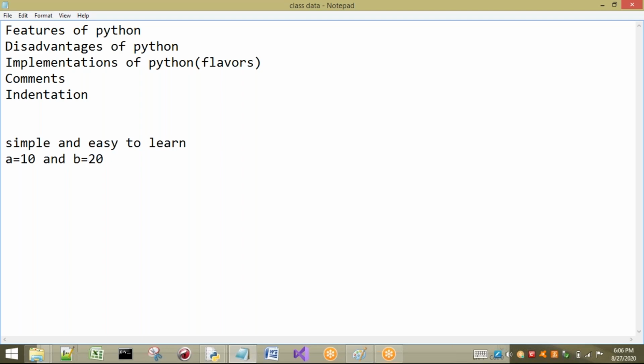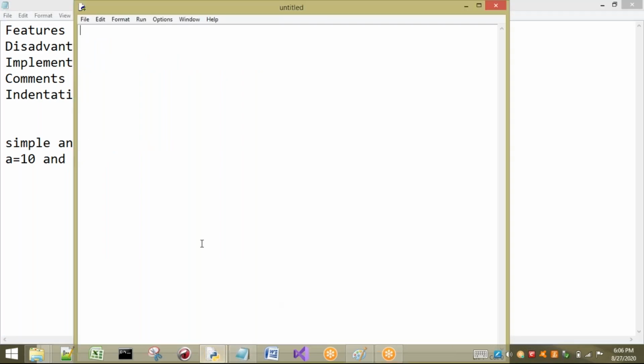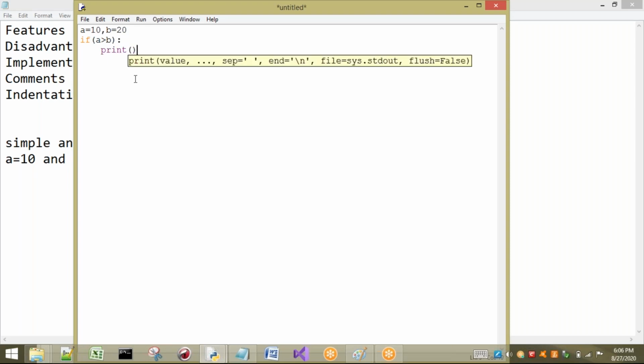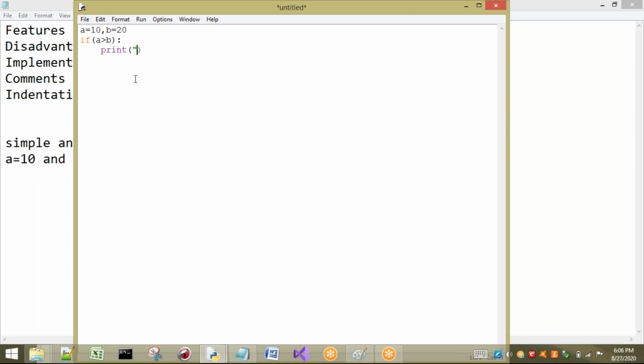The same words which I have used now, I will use in the Python language. See what I am going to say. I take two values, a equal to 10 and b equal to 20. Then you have to compare: if a is greater than b, I have to tell that a is greater than b.